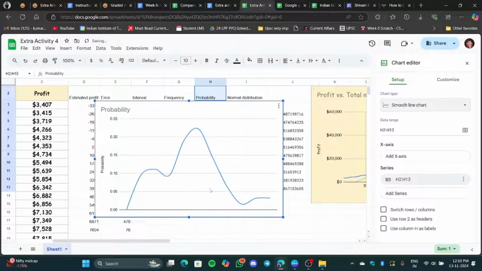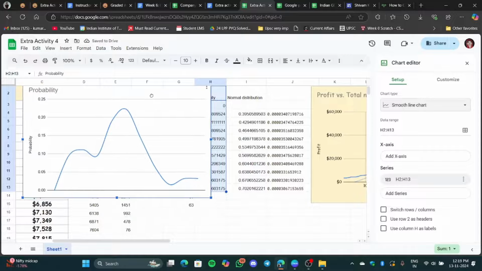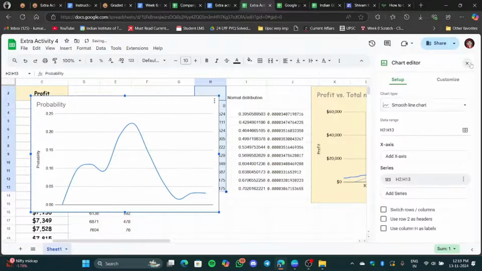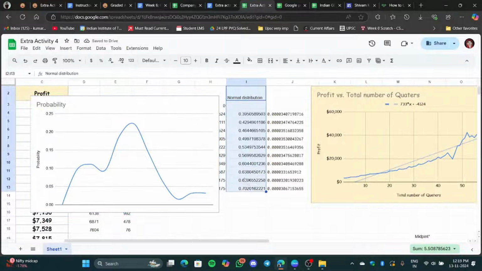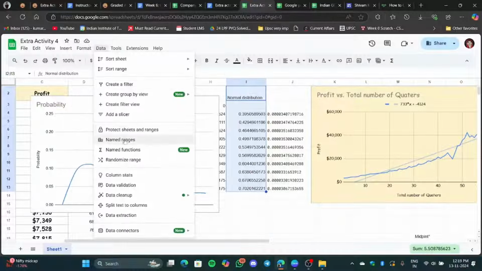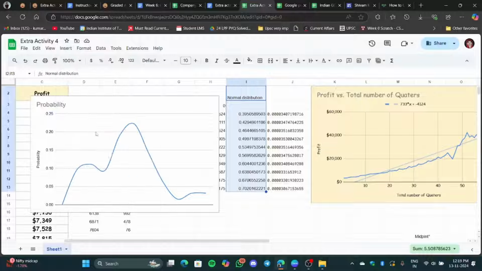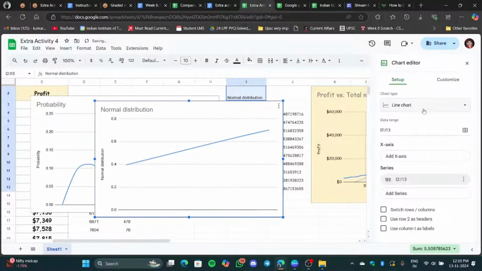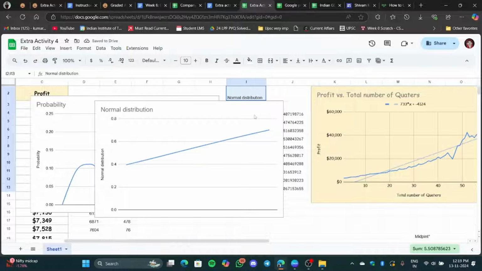So this is some sort of a bell-shaped curve that we are talking about. And you see this normal distribution will not give a bell-shaped curve, because when I create, insert chart, even if I change it to bell shape, it is giving a straight line.